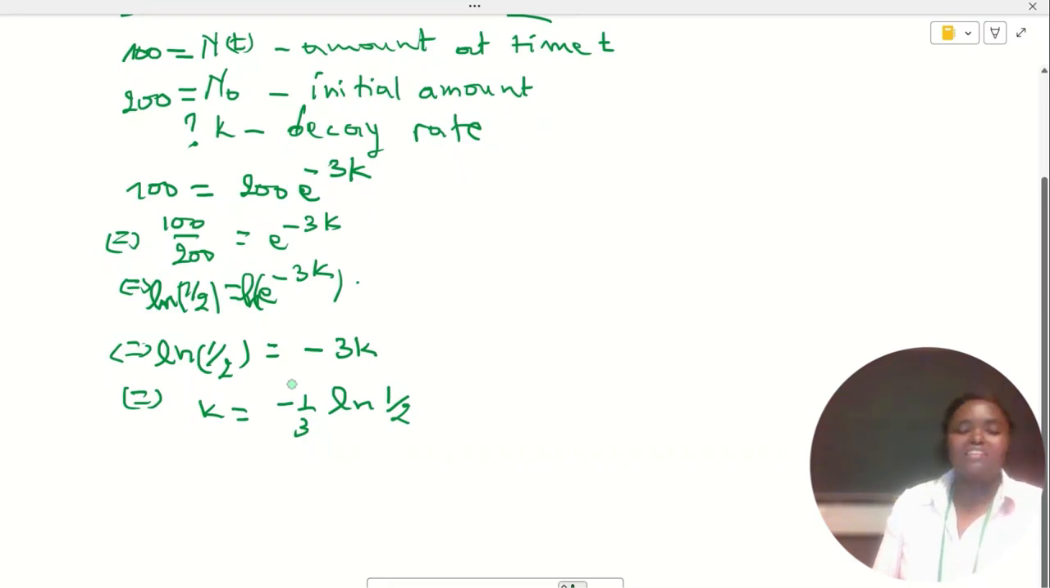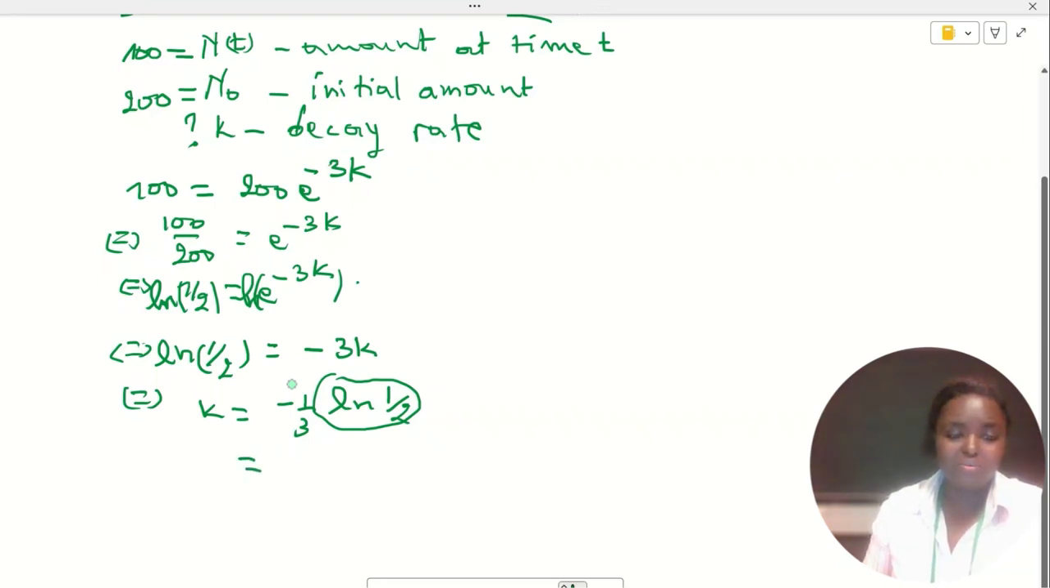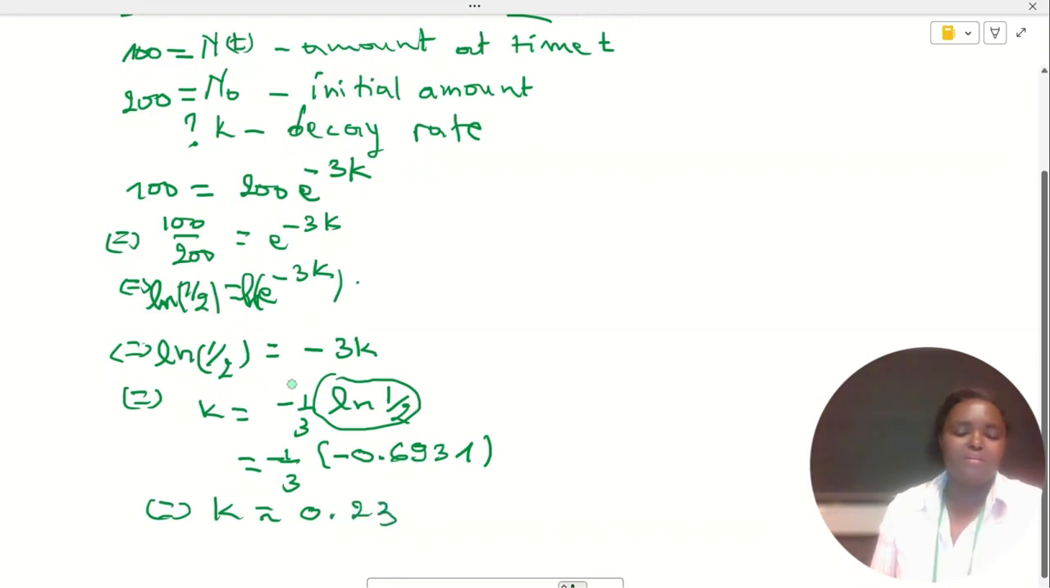If you have a calculator, you go ahead and compute ln of 1 over 2, or ln of 0.5. If I remember well, ln of 0.5 is something like minus 0.6931 and so on. And then k will be approximately equal to 0.23. You can calculate it with a calculator; I used to know it in my mind, but you can calculate it with a computer.